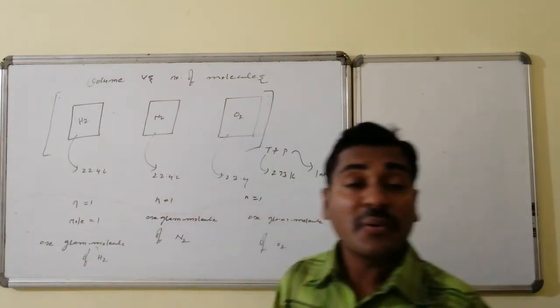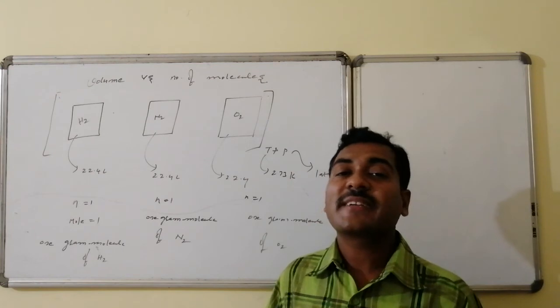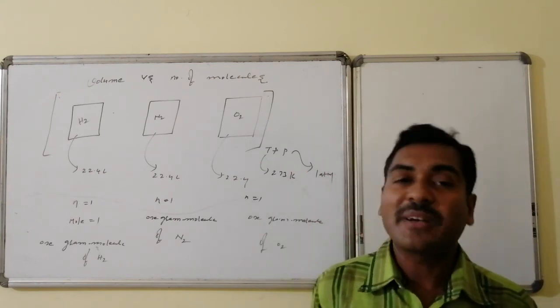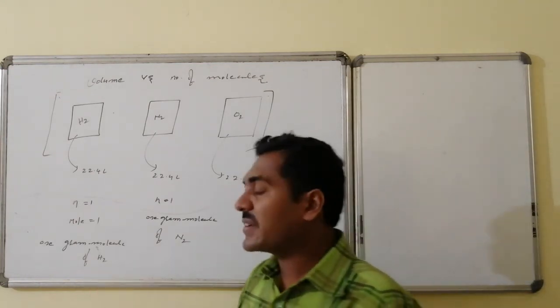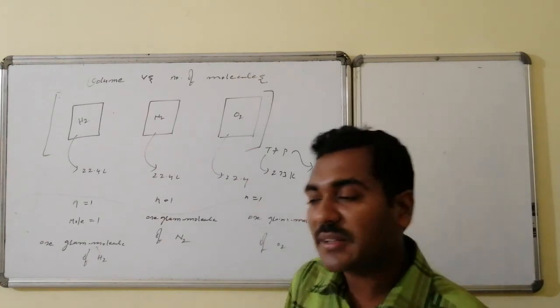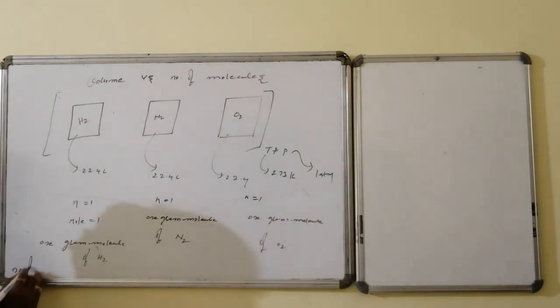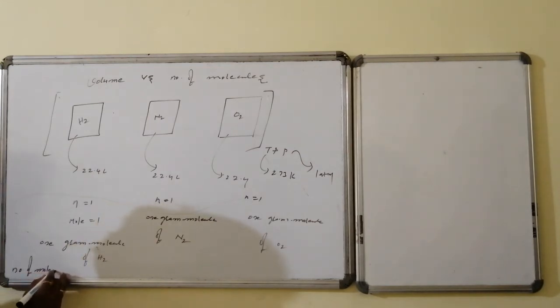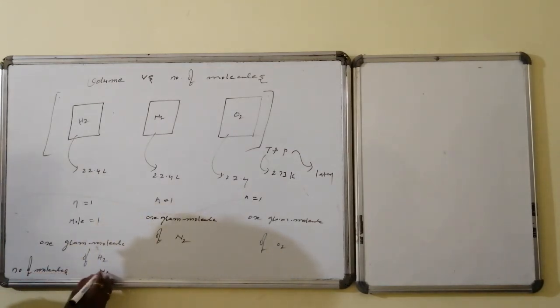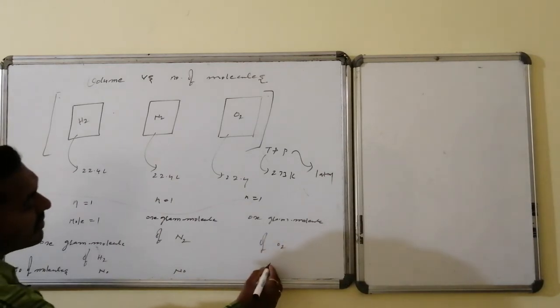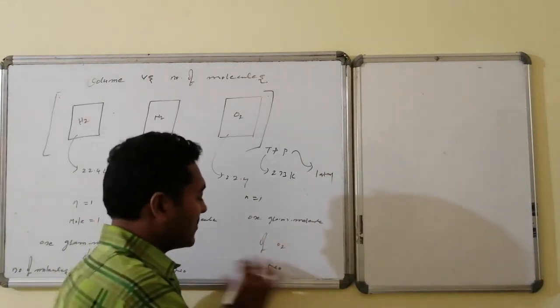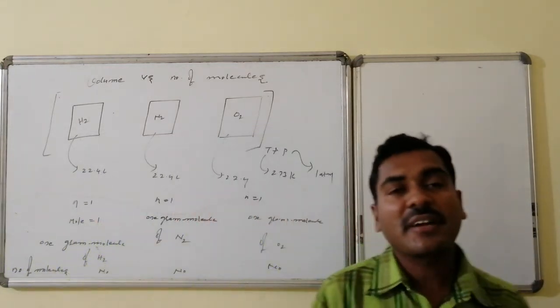And 1 mole, 1 gram molecule stands for the Avogadro number of molecules. So each case consists of N0 number of molecules, where N0 is the Avogadro number.